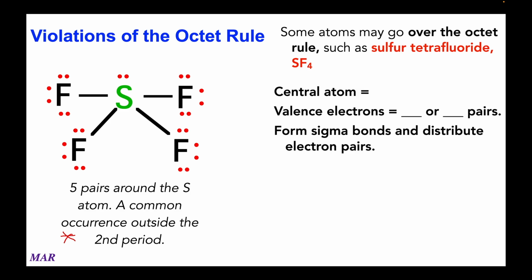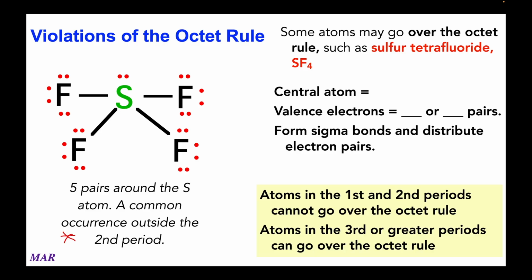So we're seeing here that boron, beryllium, aluminum, gallium, they can go under 4 pairs. And if you're in the third period and lower, you can have more than 4 pairs, like the sulfur here. But it's also important that carbon, nitrogen, oxygen, never more than 4 pairs. Atoms in the first and second periods cannot go over the octet rule, and that's a hard rule. I've never seen exceptions to this.